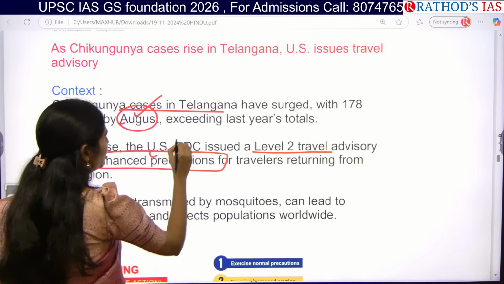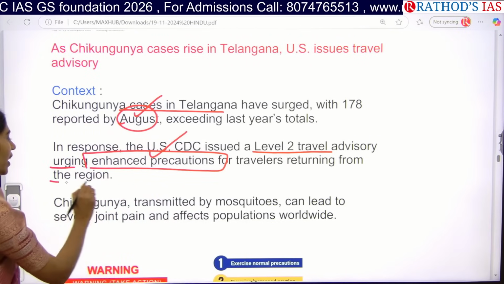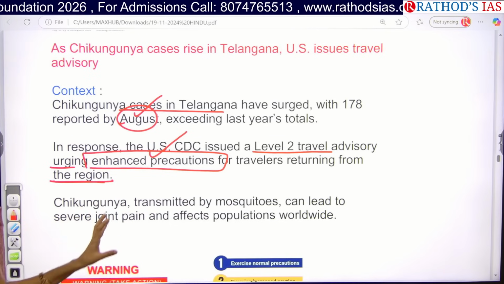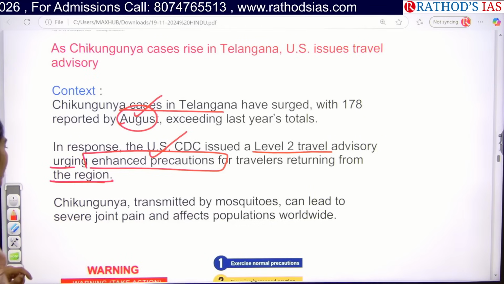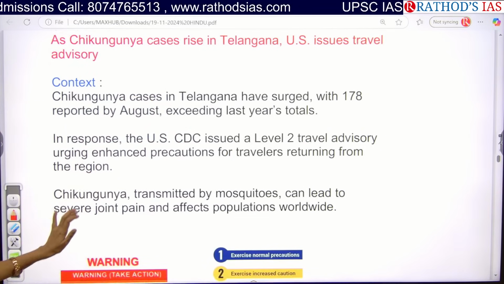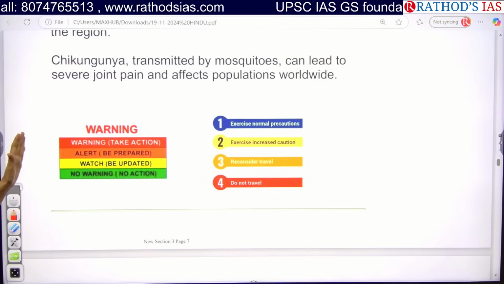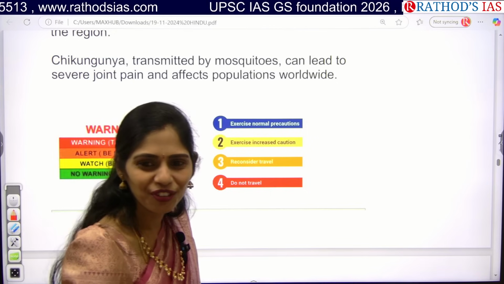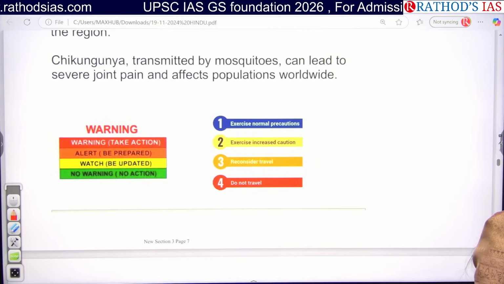So travelers coming from this region need to take many more precautions. Okay, so actually chikungunya is transmitted by mosquito. It is a vector-borne disease that will lead to severe joint pains and also affects populations worldwide. So see, these are the 4 advisories, guys: red, orange, yellow, and green. So in which color code we are having this? In disaster management, for which?